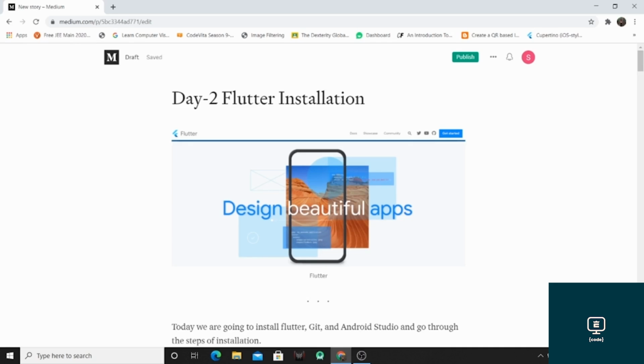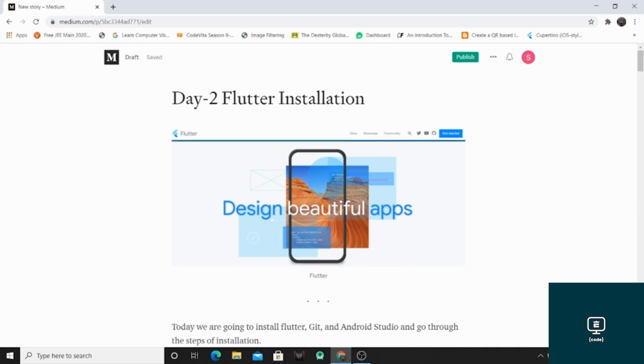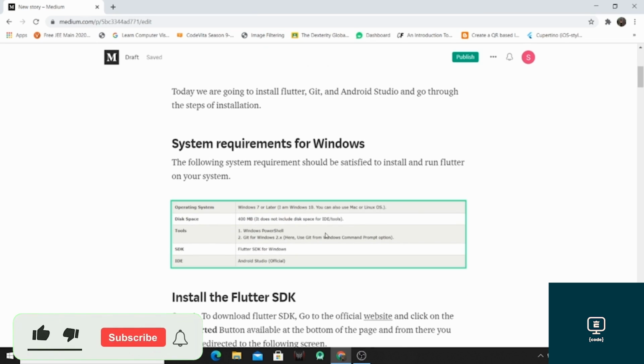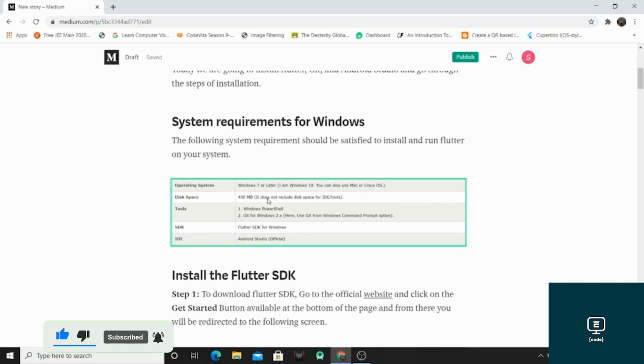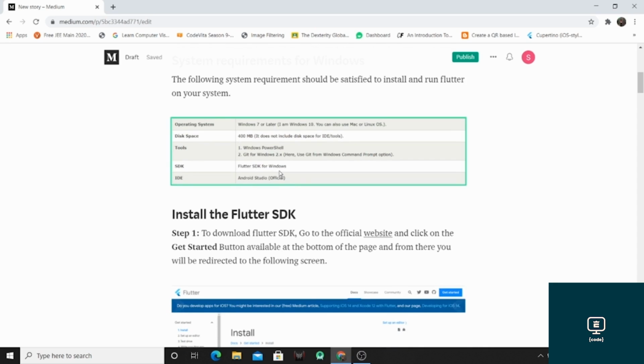Hello friends, today is the second day of 30 days of Flutter. So today we are going to see the installation steps for Flutter, the IDE, that is Android Studio, and the Git software. So first of all, let's see the system requirements. The operating system should be Windows 7 or a later version. Disk space of 400 MB is required, which doesn't include the IDE or tools disk space. Now the tools are Windows PowerShell and Git, and we are going to install the Flutter SDK for Windows and Android Studio IDE.